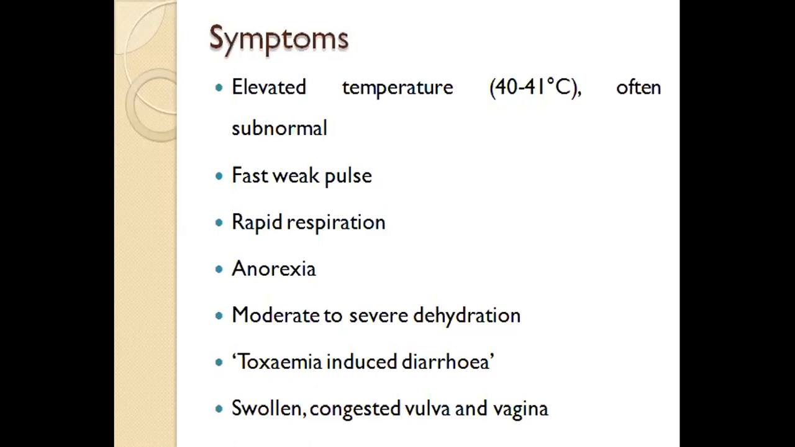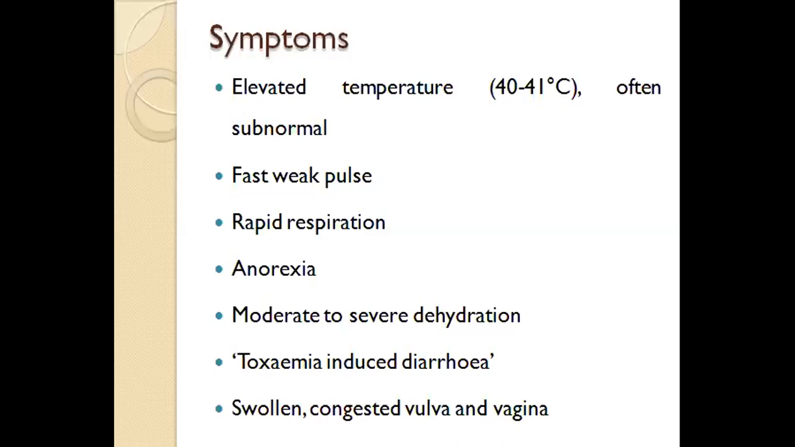Now coming to the symptoms of metritis. This infection occurs, and how will you suspect or diagnose that this animal has developed metritis? There will always be elevated temperature, and sometimes subnormal temperature. Very initially, when pyemia occurs, the animal develops pyrexia, and later on the temperature becomes subnormal because of the toxemia which the animal develops.